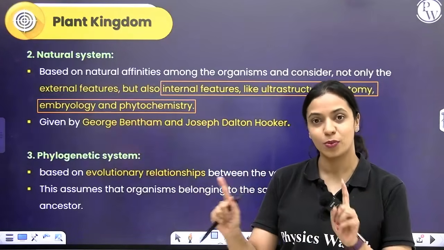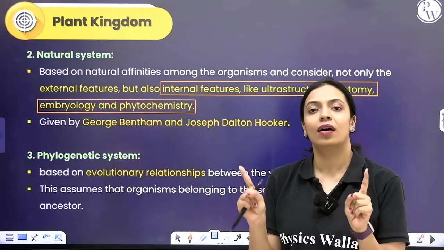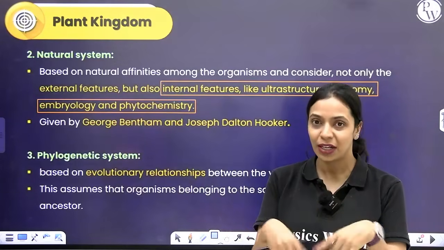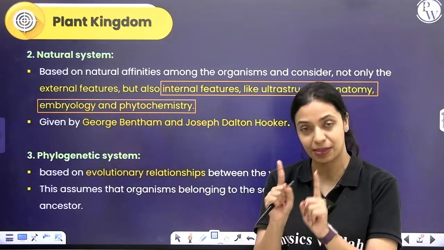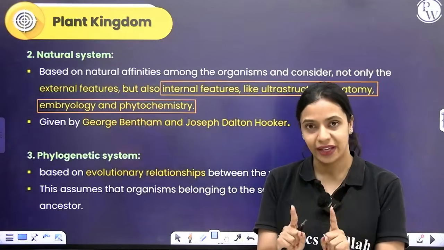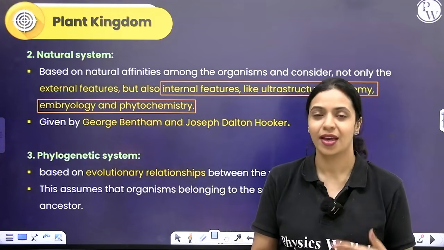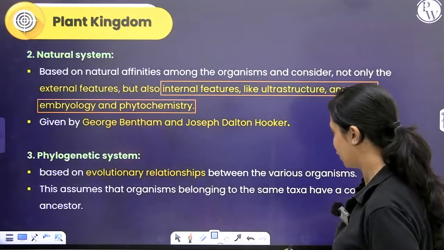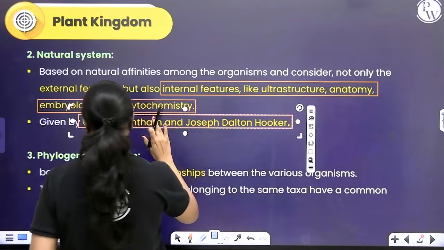Likewise, even in plants, whenever there is more similarity, we say that they have more affinity. So such groups which have similar natural affinities, with similar characters, such organisms, such plants were grouped together. That's why it's called the natural system. And this was proposed by Bentham and Hooker, George Bentham and Joseph Dalton, J.D. Hooker.